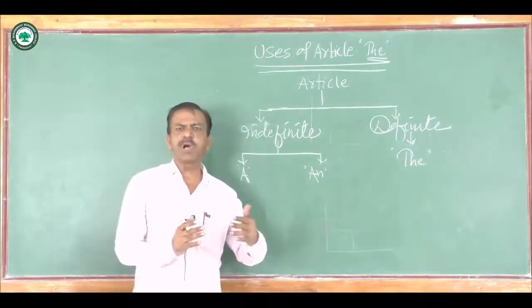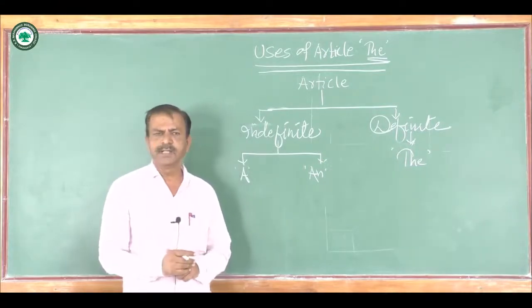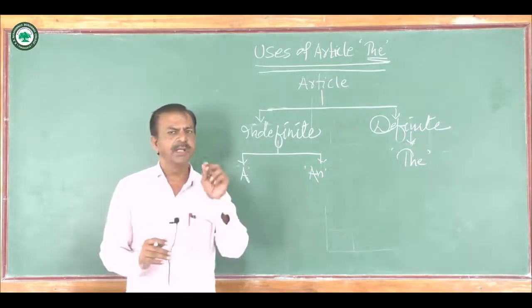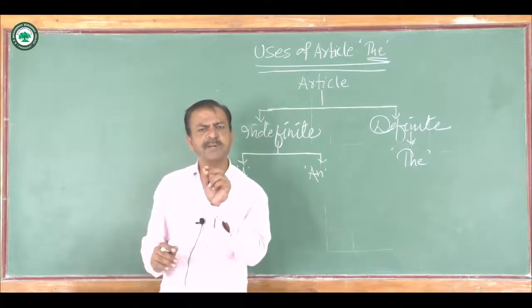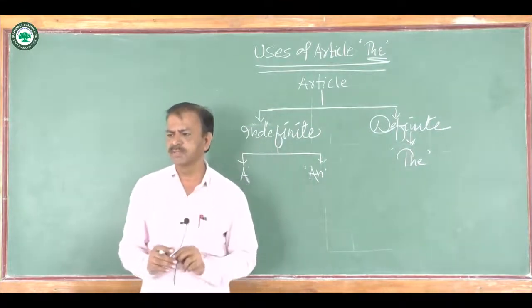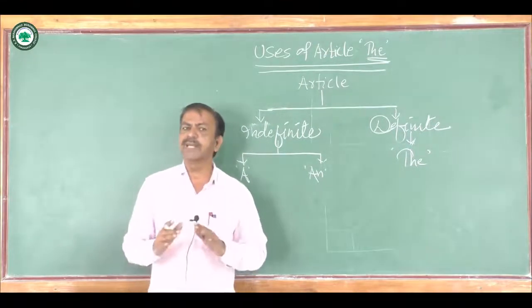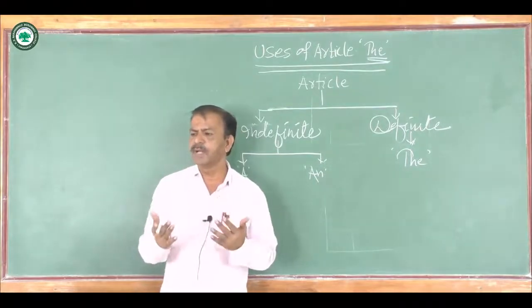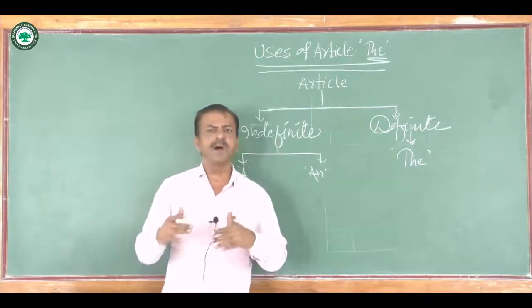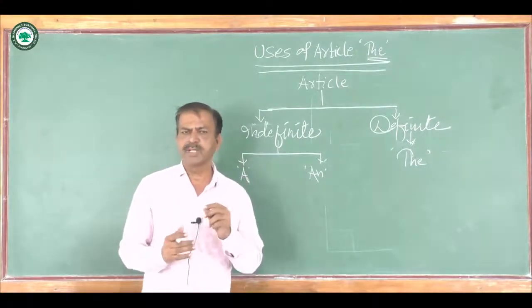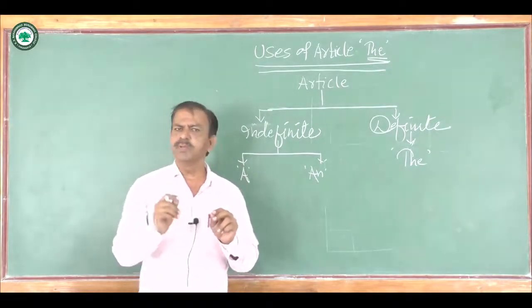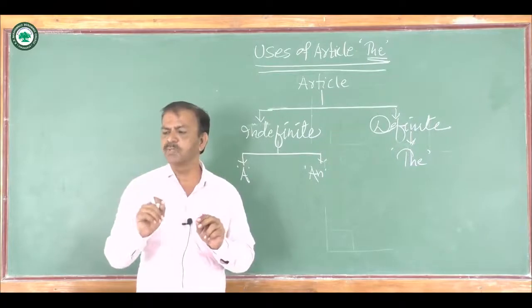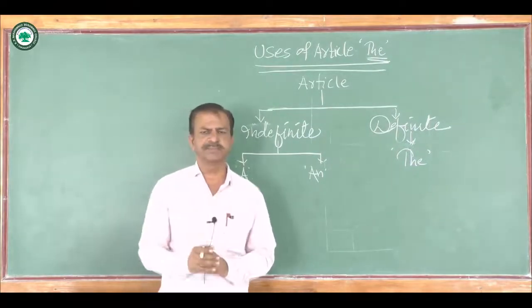The next use of article the is that it is used in noun plus of plus noun construction. For example, the Cape of Good Hope, the Bay of Bengal, the Gulf of Mexico. Here you see noun plus of plus noun construction is used.